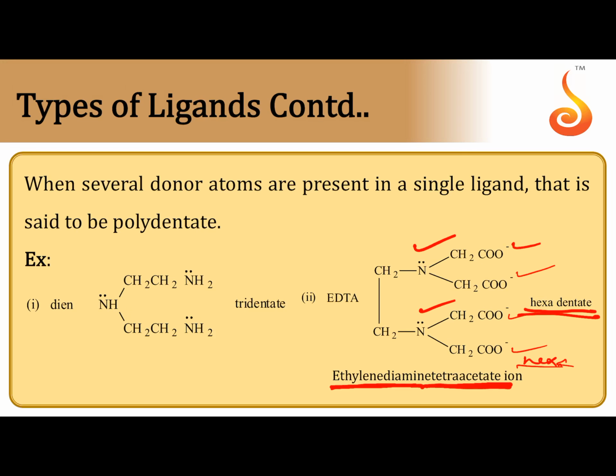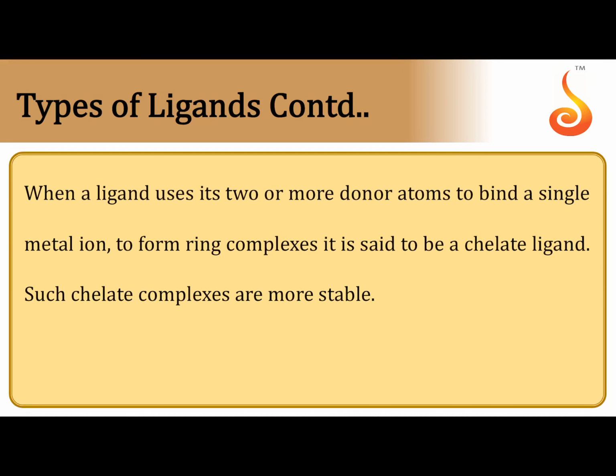This is diethylenetriamine, dien. It can form 3 dative bonds. So this is an example of a tridentate ligand.